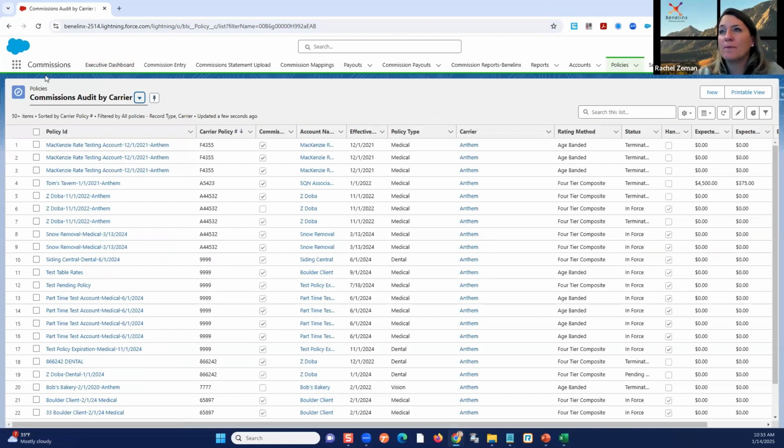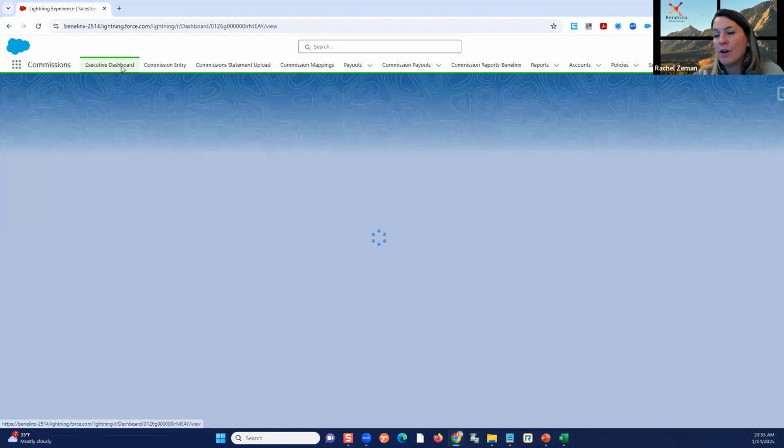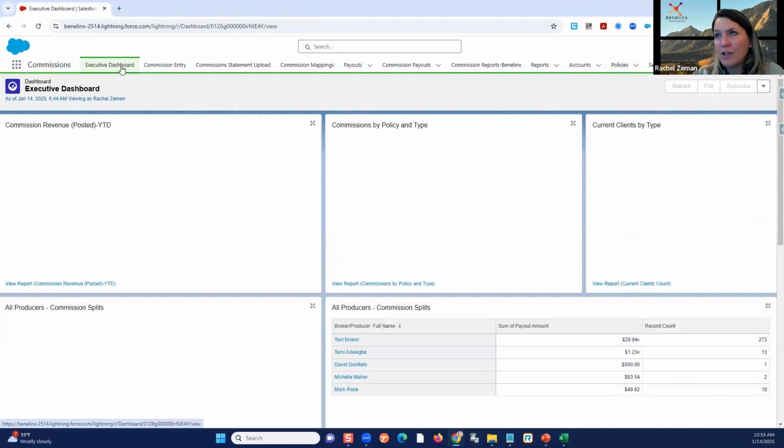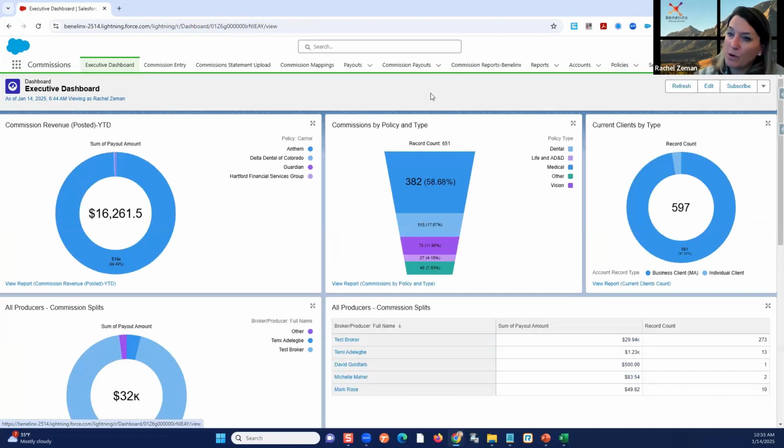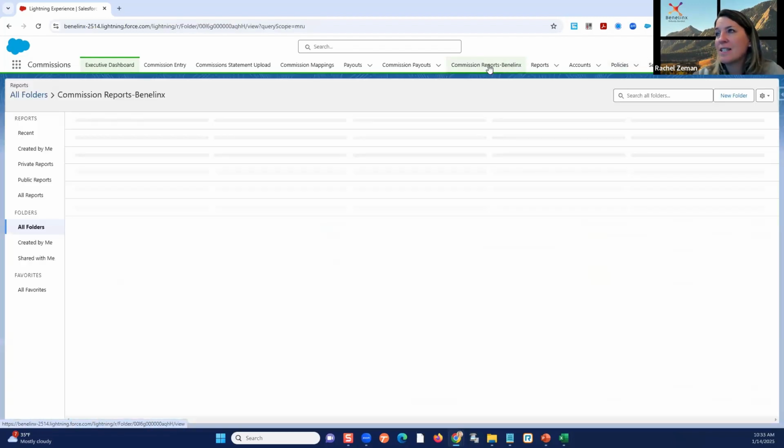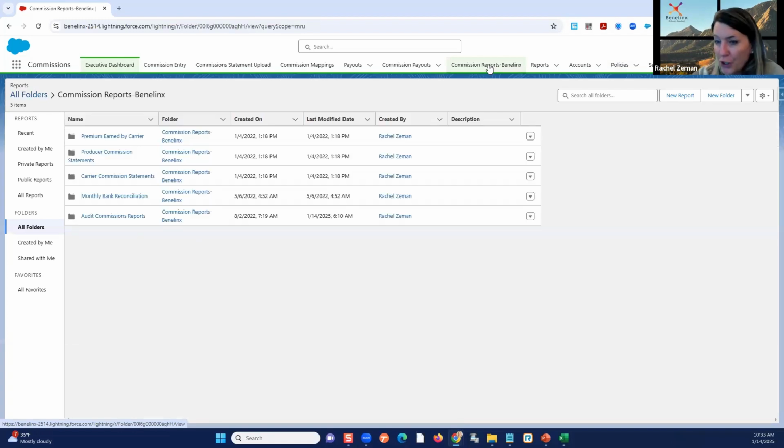Okay. So we get into our commissions app. We have a navigation bar just like we have on the agency management side. Couple things that we're improving on. Okay. And as you can see here, we are now starting to put very specific favorite dashboards for our commissions folks. So you don't have to go into the dashboard, try to find it. We actually just put it right on your navigation bar, just like I also have put the report folder right on your navigation bar. Okay.